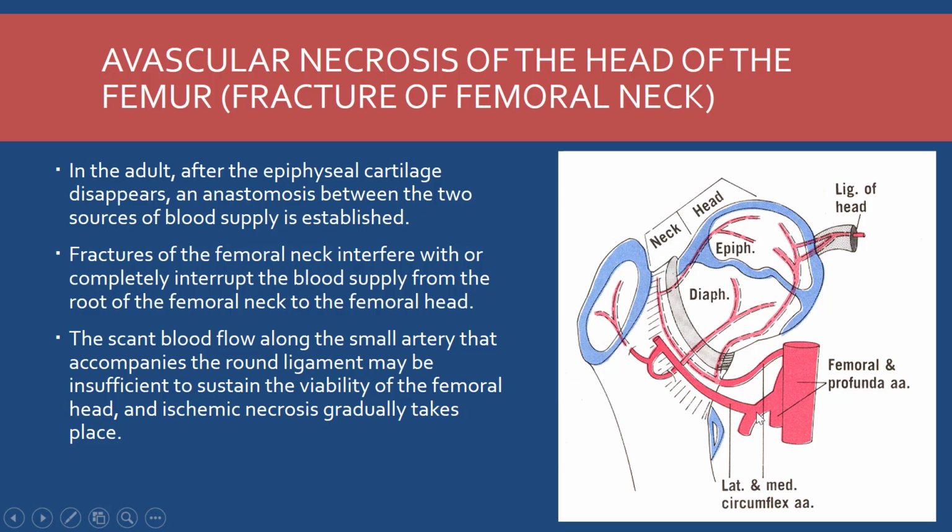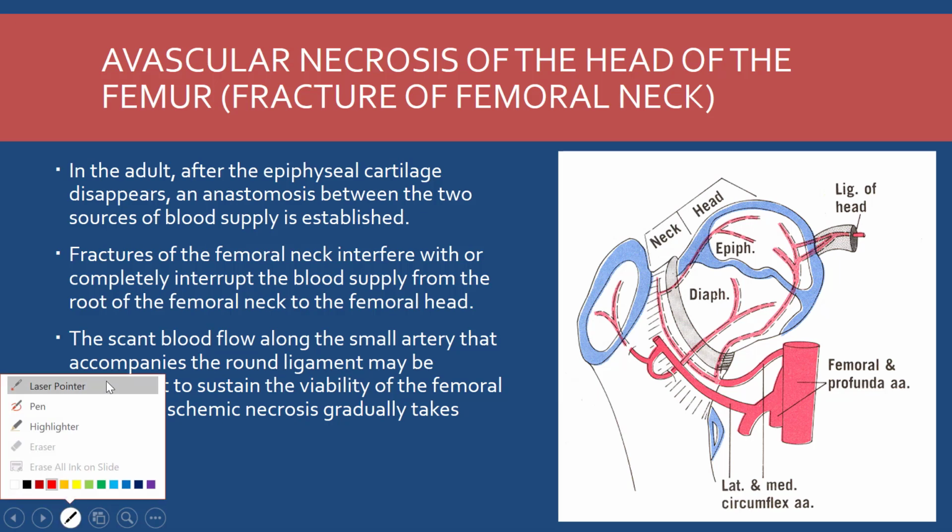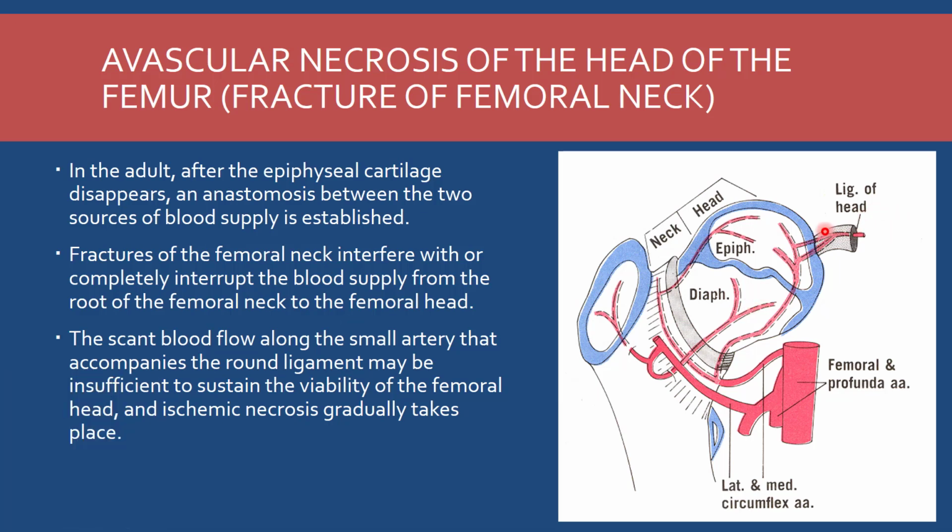Again, I will explain. There are two branches which are supplying the head and the neck of the femur. Number one is the branch of the obturator artery, which is passing along the ligament of the head of the femur. This is a small artery which is sometimes called the foveolar artery, and in some books it is written as the acetabular branch of the obturator artery. Okay, it is a small branch which is supplying the head of the femur.